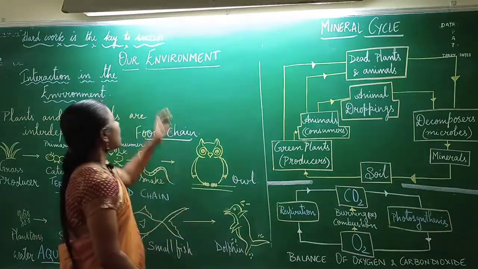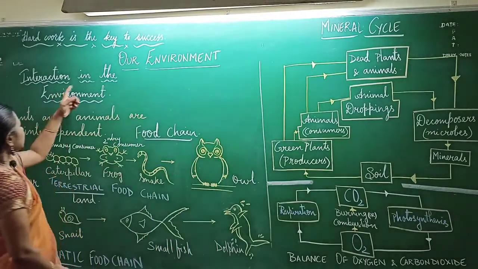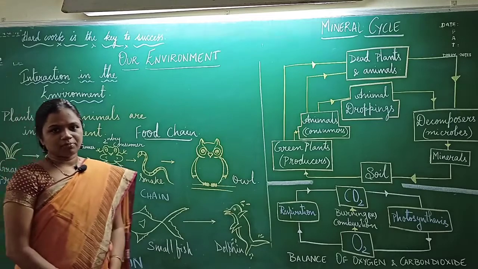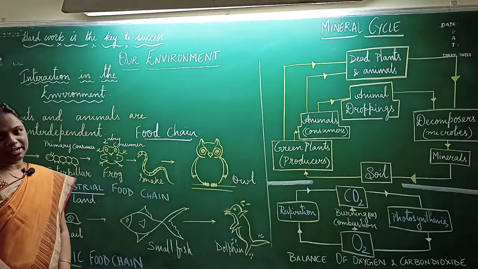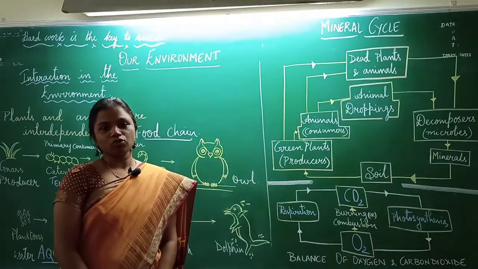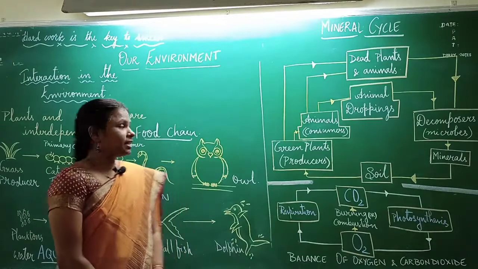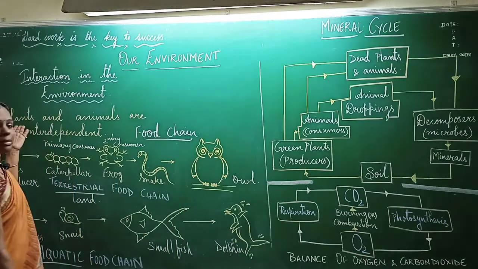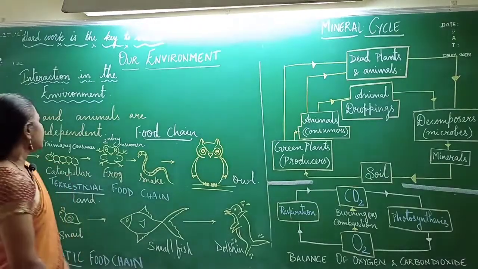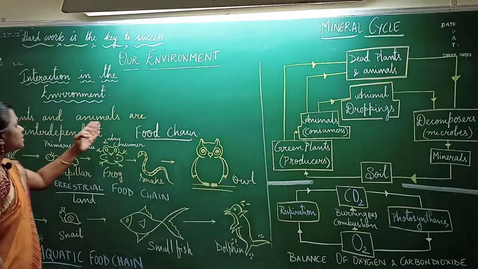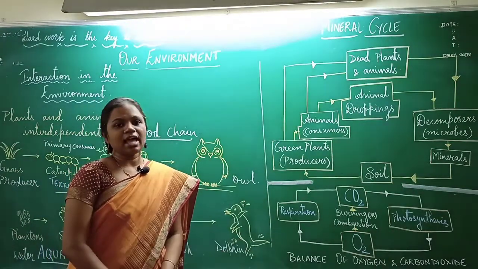In the topic our environment, today we will be learning about the interaction in the environment. We know that plants and animals are interdependent. Plants can make their own food by the process of photosynthesis. And when animals consume the plants, then they get energy. Now here the plants serve as a source of providing energy in animals.